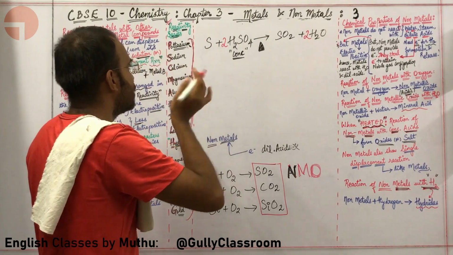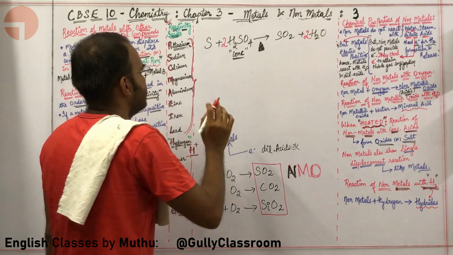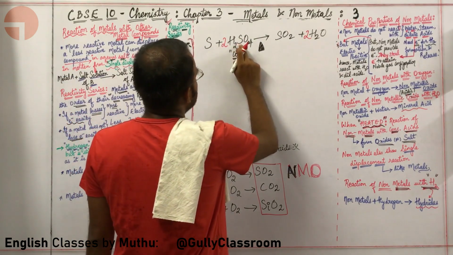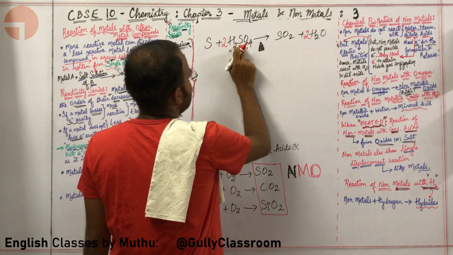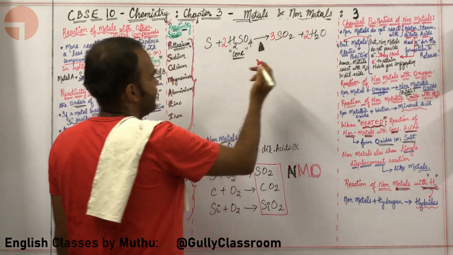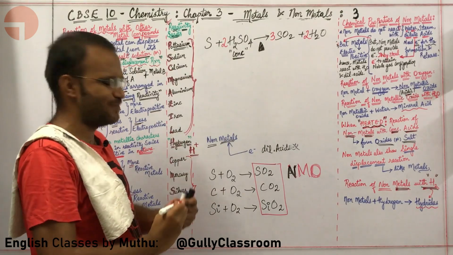Fine. Now what are you going to do, sir? Okay, here there is 2 sulfur. Here also 1 sulfur. Totally 3 sulfur. So I am going to put a 3 over here. This particular equation is balanced.